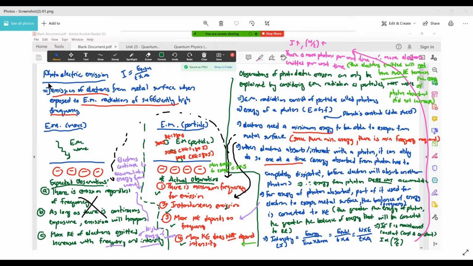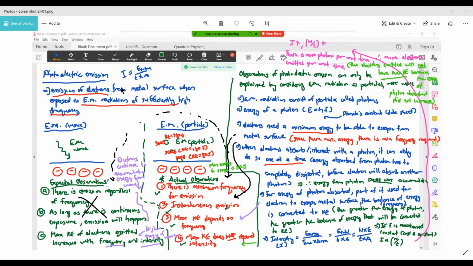Now, when people wanted to explain photoelectric emission, they found that they cannot really explain it if you consider EM radiation as a wave. Previously, all this while you have been taught to consider EM radiation as a wave, isn't it? So if you continue assuming that EM radiation is a wave, you will not be able to explain photoelectric emission. You will find out later on that you can only explain it if you consider EM radiation as a particle instead.